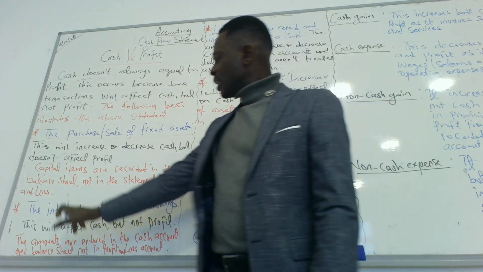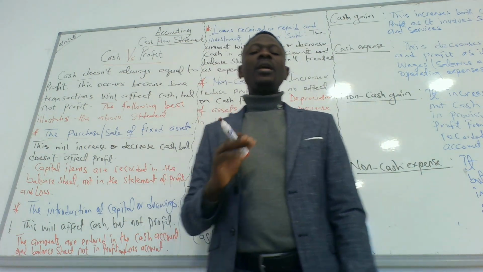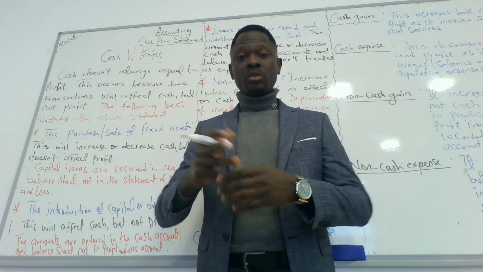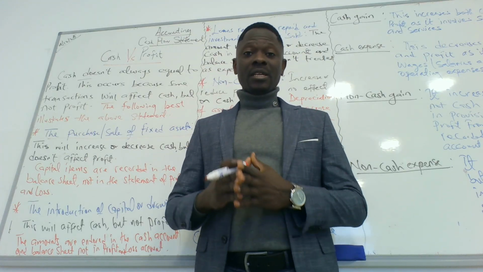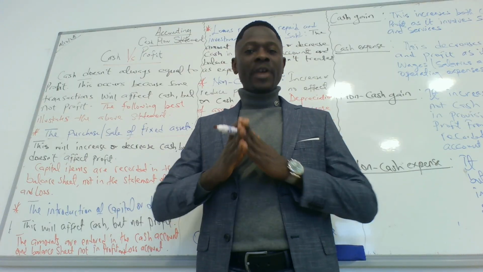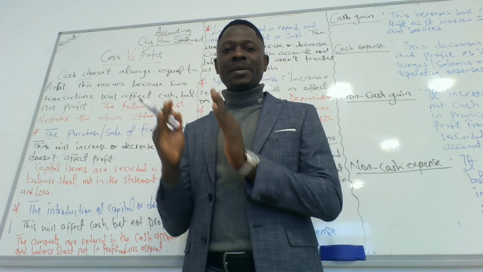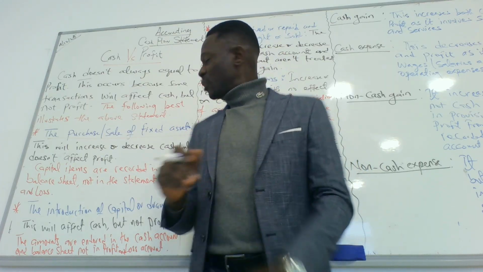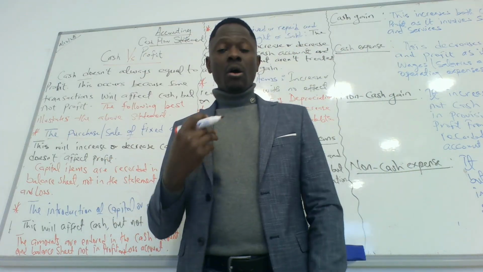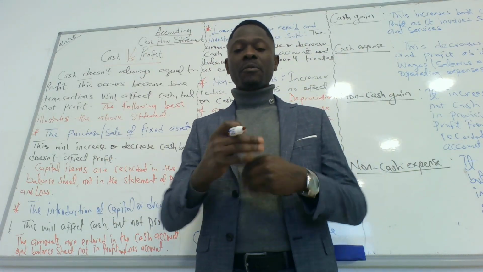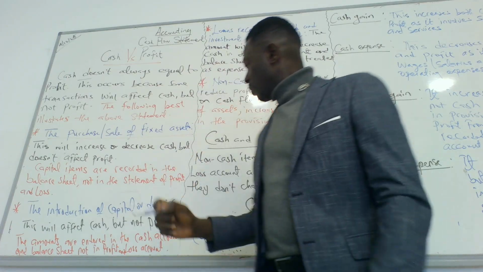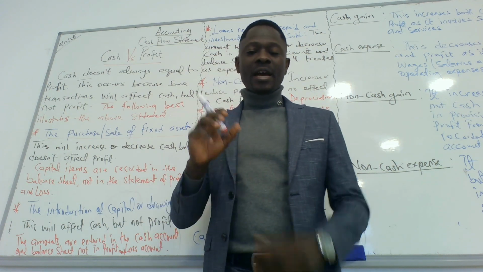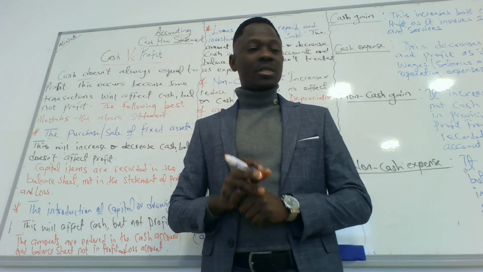The second one, the introduction of capital or drawings. The introduction of capital means the owner of the business has simply injected cash or money into the business, and that will be treated as capital based on the entity principle, where the business is treated separately from the owners of the business. Whenever the owner takes money from the business, it is called drawings. So capital or drawings would affect cash but not profit, because both are recorded in the balance sheet, not the profit or loss account.